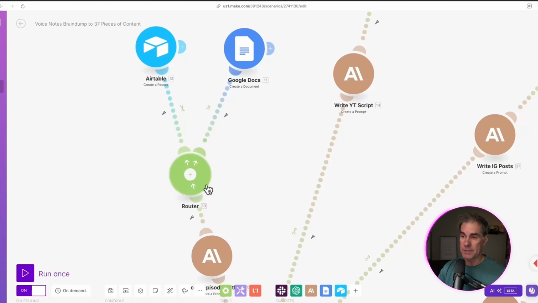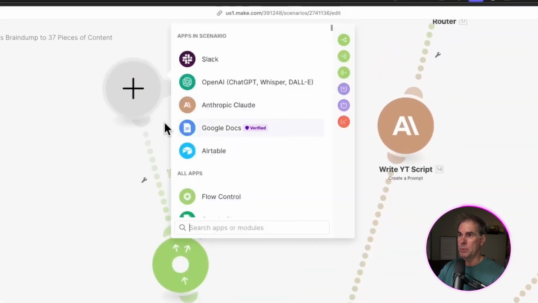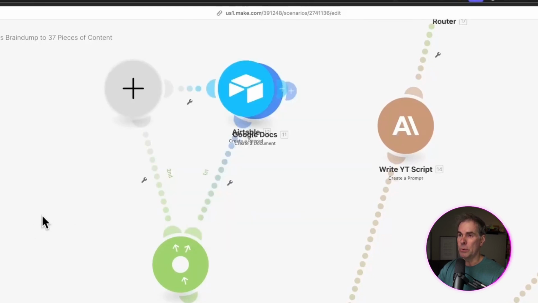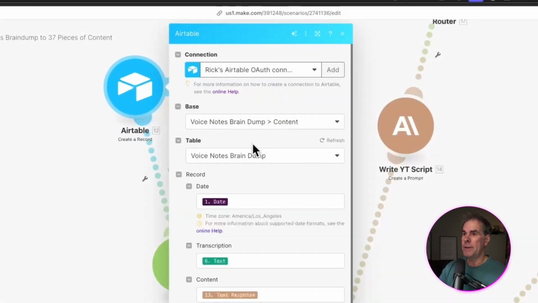So to accomplish this, again, you set up another router like we just talked about, and then you can set up your Airtable. So if I were setting this up from scratch, I would add module, go to Airtable, and I want to create a new record. And that's exactly what I've done here. So if I open this up, my base that I've set up in Airtable is called Voice Notes Brain Dump Content. The table is called Voice Notes Brain Dump.